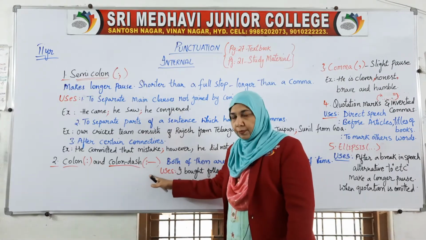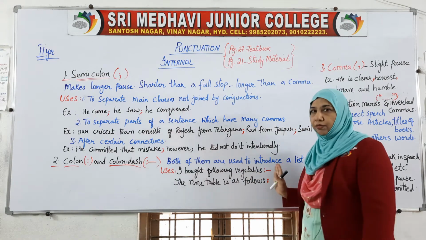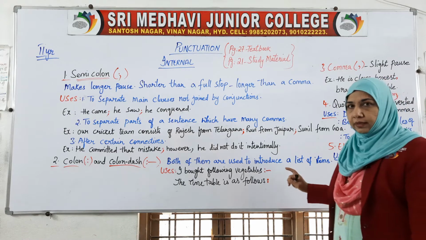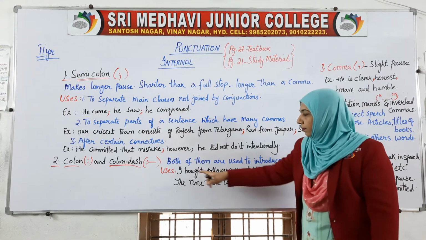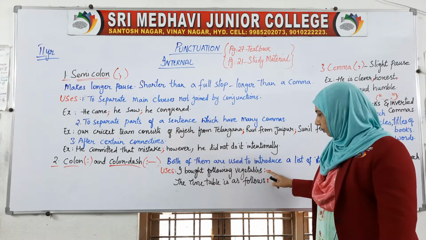So I will explain both at a time. Both of them are used to introduce a list of items. Both of them are used for the introduction of a list of items. The first is like this example: I bought the following vegetables.